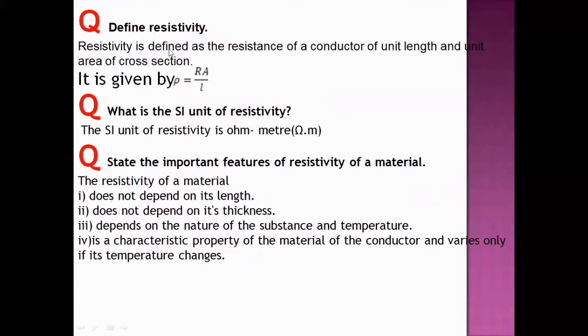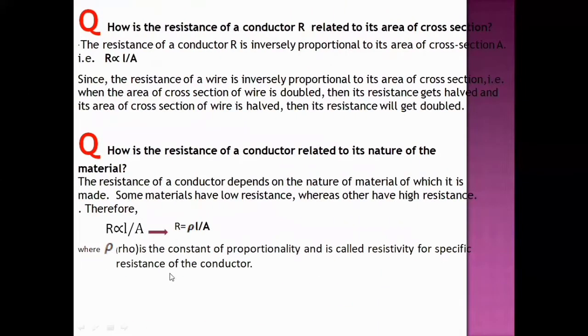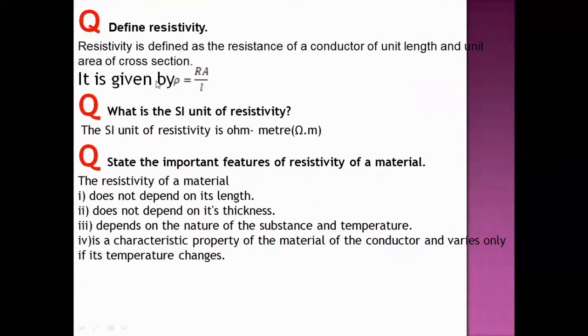Define resistivity. Resistivity is defined as the resistance of a conductor of unit length and unit area of cross section. It is given by rho equals RA by L. Look at R equals rho into L by A. Do the cross multiplication and we get rho equals RA by L. That is what is given here.